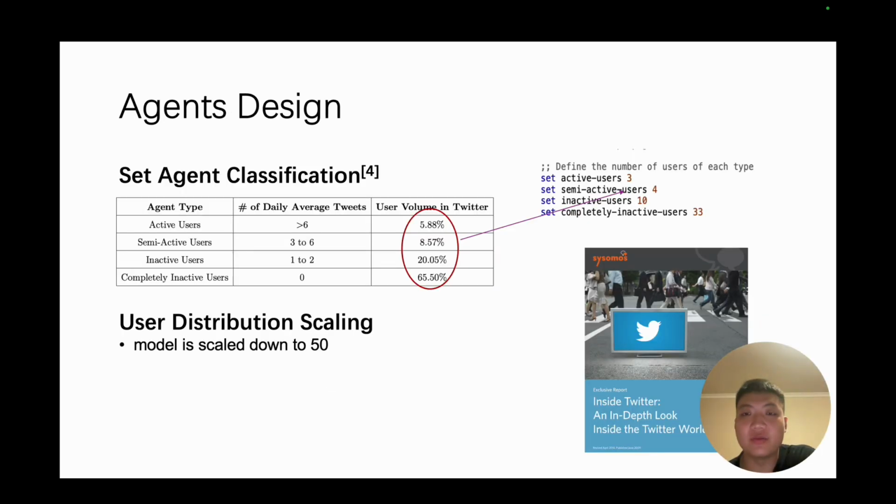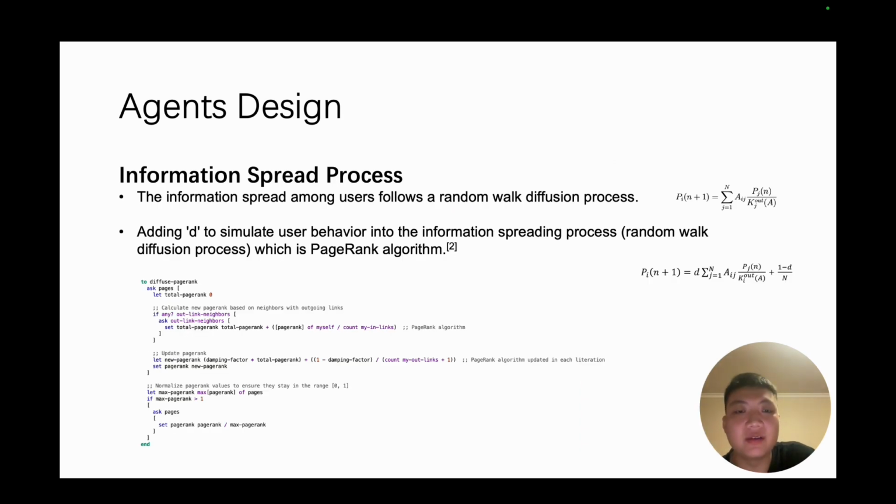For the actual design, we have used the real-world data from the article, which you can see from the right-hand bottom corner. We have scaled down the real-world data to 50, and the code, as you can see from the right: the active user is set to be 3, semi-active is 4, inactive user is 10, completely inactive is 33.